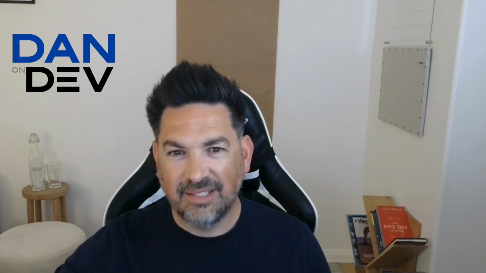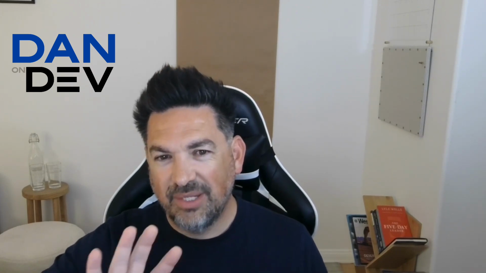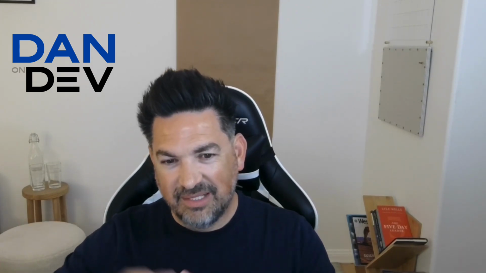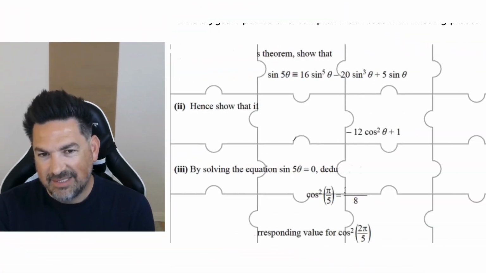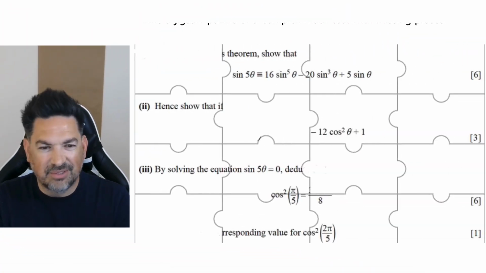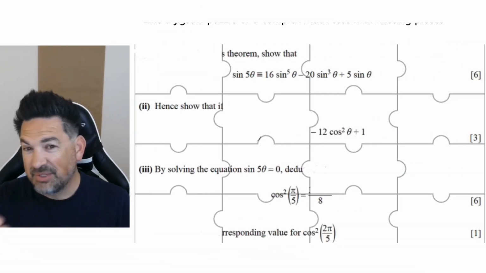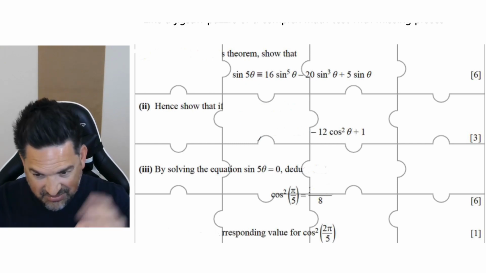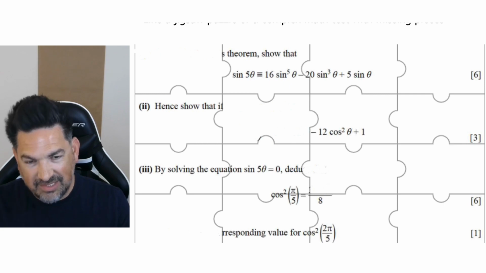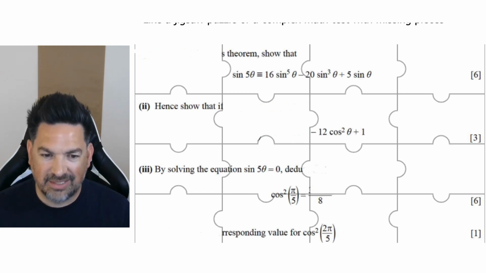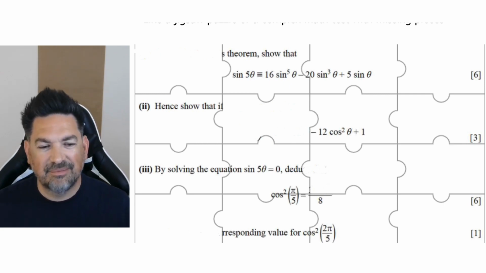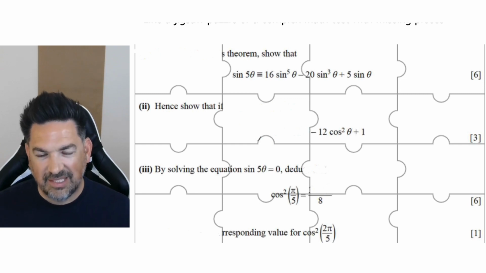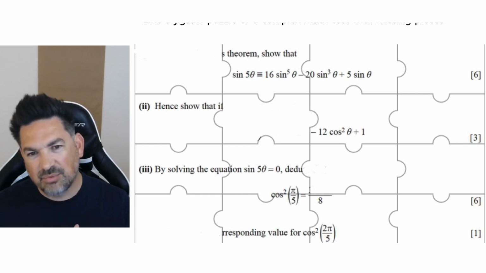Actually, the better example here: let's say you had a jigsaw puzzle, but that was your math test, right? That was like your final test in math. But there's pieces missing. So you go lay it all out, and there's a bunch of pieces missing with parts of the questions in there, and yet you're still supposed to come up with the correct answer. That is a monumental feat. And so because of that, there's a lot of guesswork.